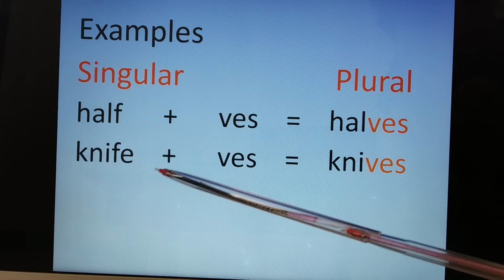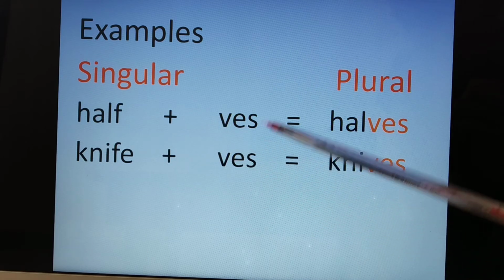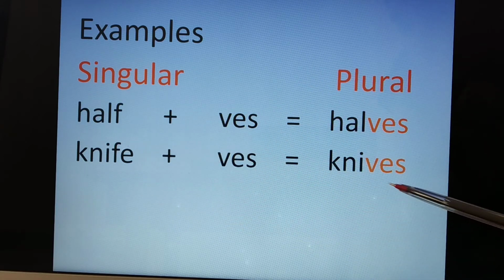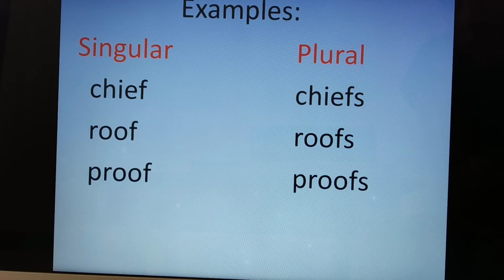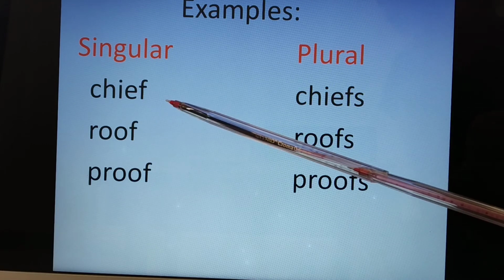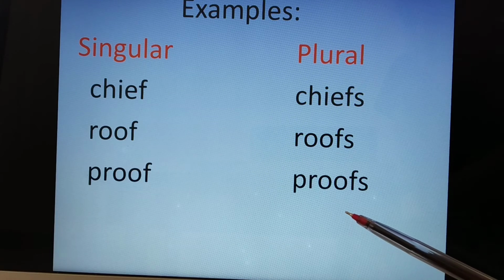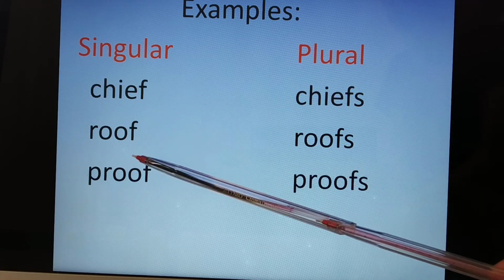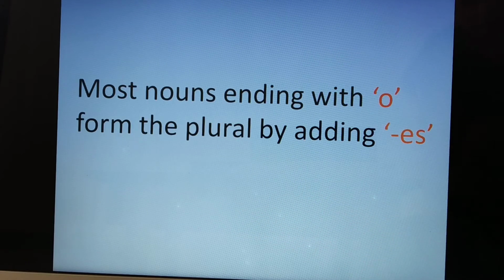Knife, ending with fe, we will remove fe, we will add ves and the plural form of knife will be knives. Some nouns do not follow this rule. Examples: chief. It is not following that rule, so here we will add only s. Chiefs. Roof, roofs. Proof, proofs.